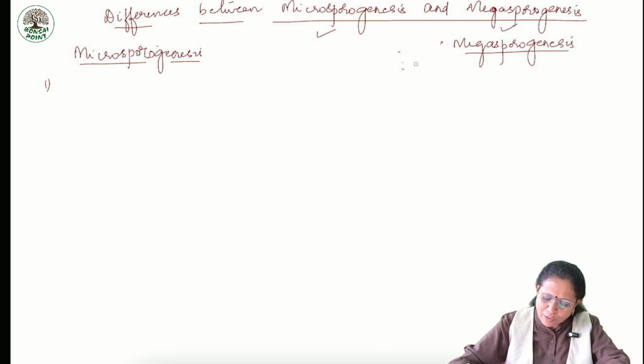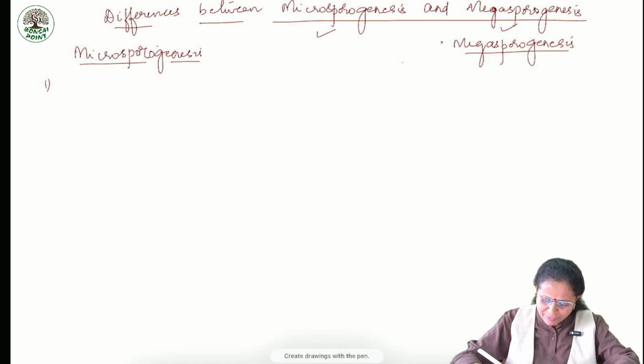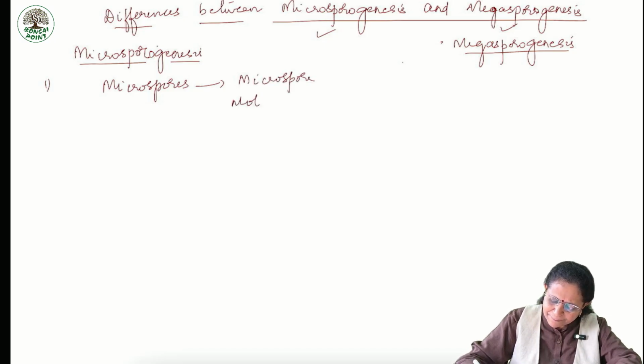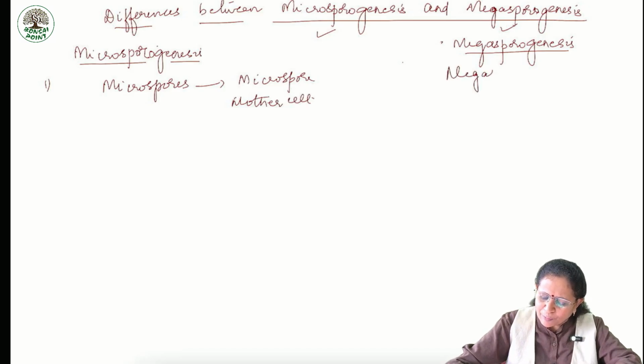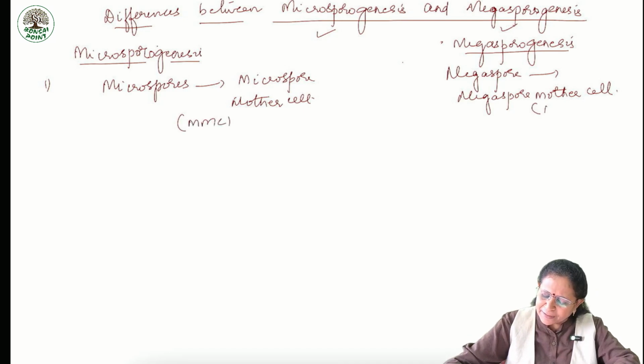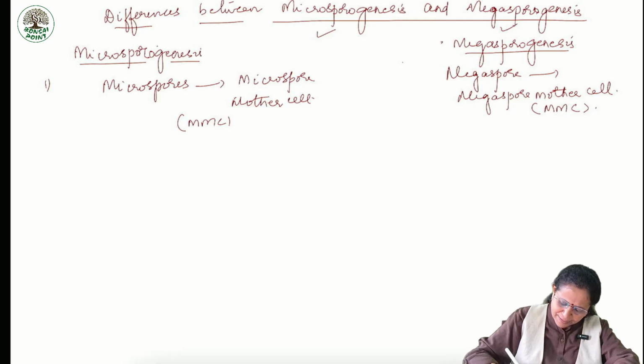Let me see what are the differences. Meanwhile, you try to recall. What about the very first difference? The first difference is microspores are formed from microspore mother cell. Here, megaspore is formed from megaspore mother cell. Here also we use the word MMC and even here MMC, megaspore mother cell.